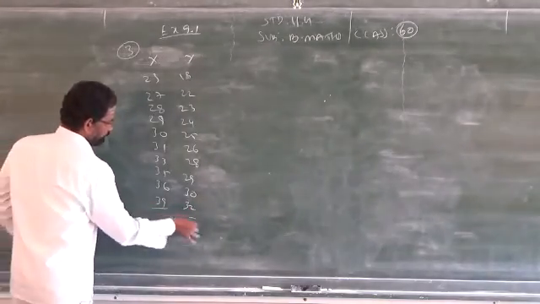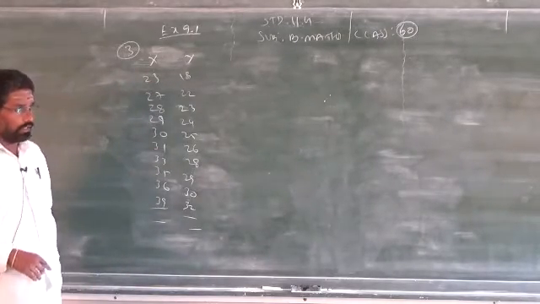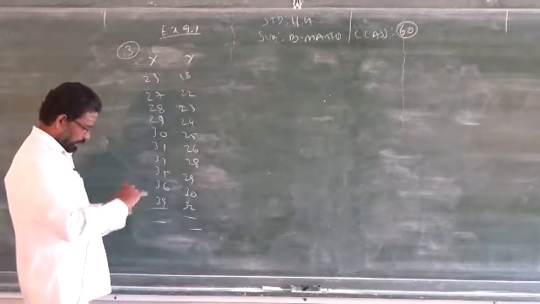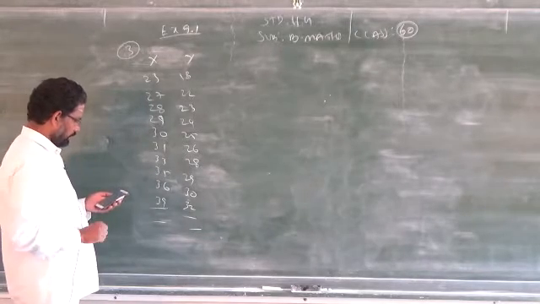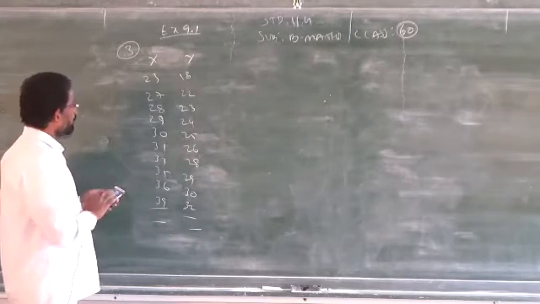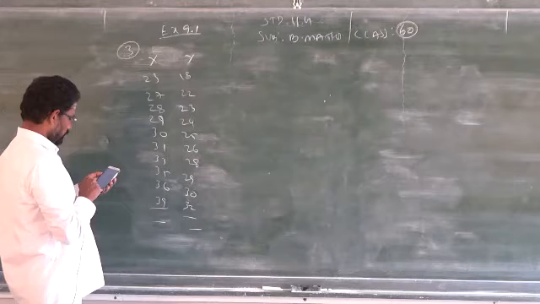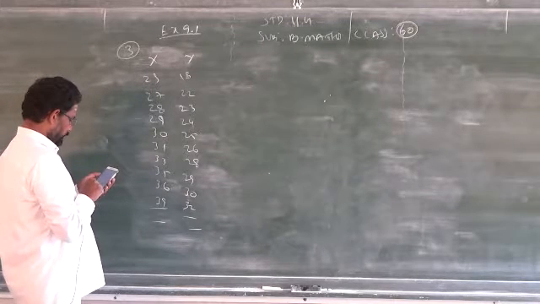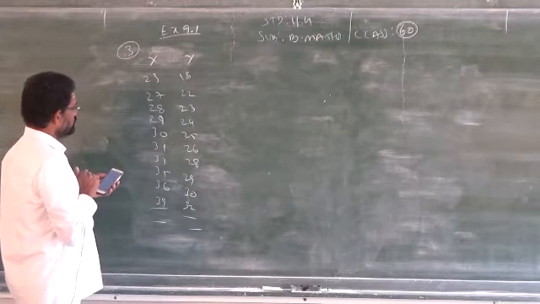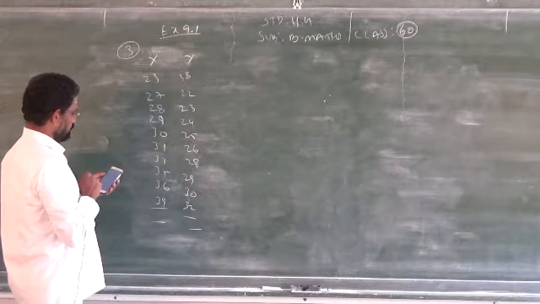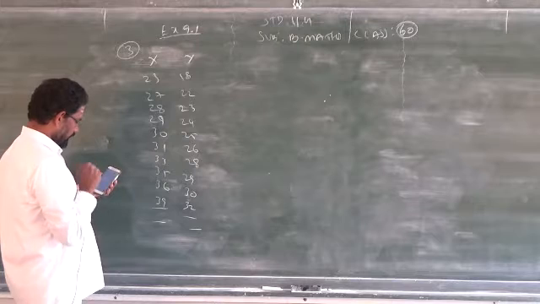First you have to add all the data. Clear? Now we will see whether the mean comes in decimal or not. I don't know the calculator, so I am using the calculator now. Please check the total: 23 plus 27 plus 28 plus 29 plus 30 plus 31 plus 33 plus 35 plus 36 plus 39.